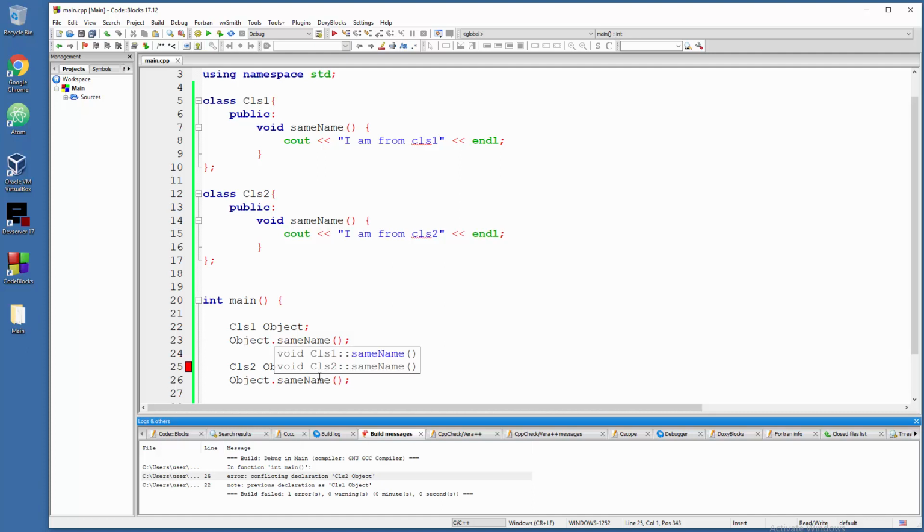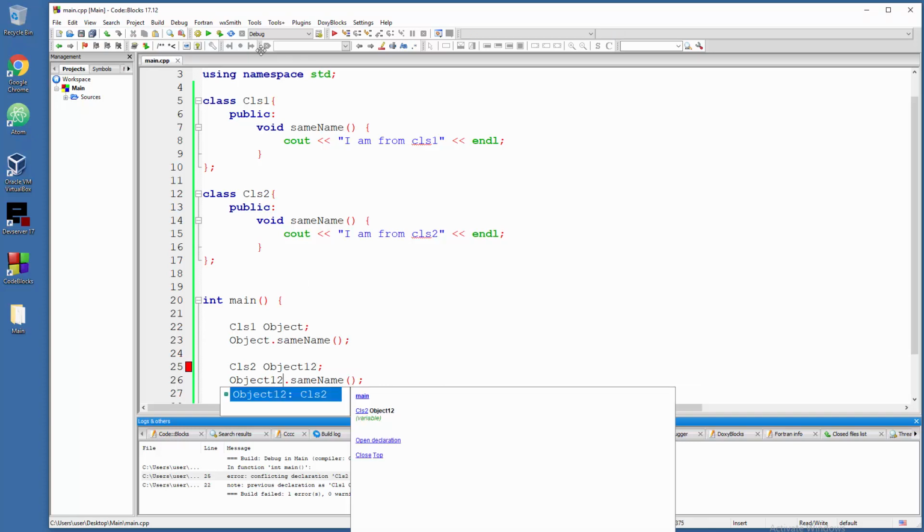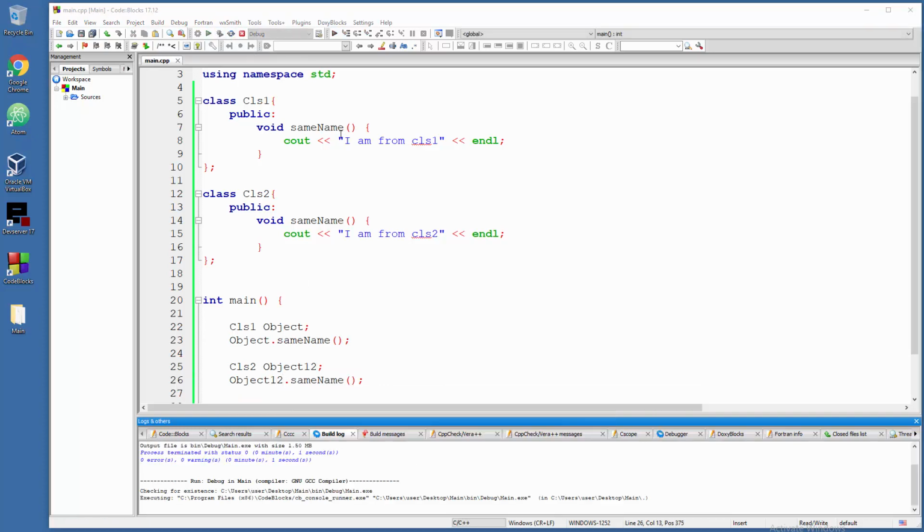And what is the general rule here? Never use, in C++ while you are doing an object-oriented approach, the same name for objects. Don't do that, you will run into all kinds of problems. So correct that with object 12 or something like that. And now it will totally work.